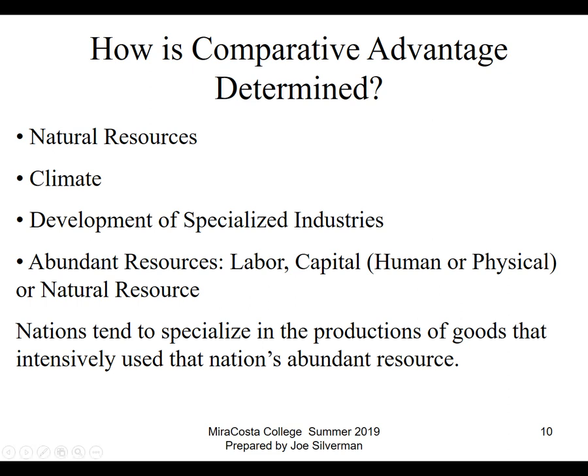Another source of comparative advantage would be having other kinds of abundant resources. So, for example, labor. One of the reasons that China makes so much in the way of textiles and cheap toys and clothing and footwear and stuff like that is because those things are all very labor intensive. They have a very big population.